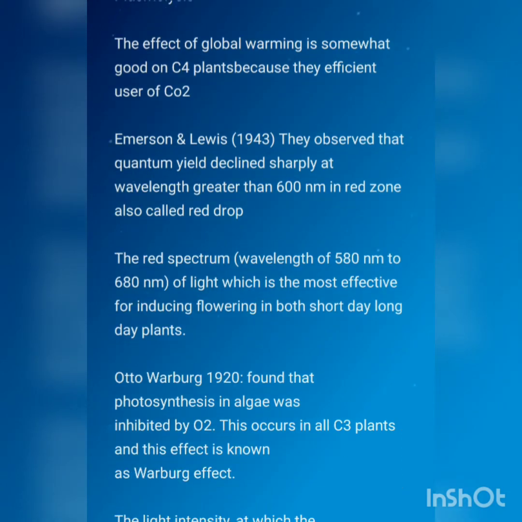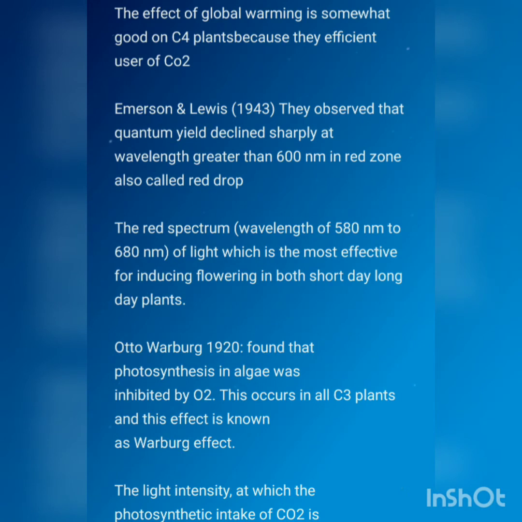Effect of global warming is somewhat good on C4 plants because they are efficient users of carbon dioxide. Emerson and Lewis in 1943 observed that quantum yield declined sharply at wavelength greater than 600 nanometer in the red zone, also called red drop.